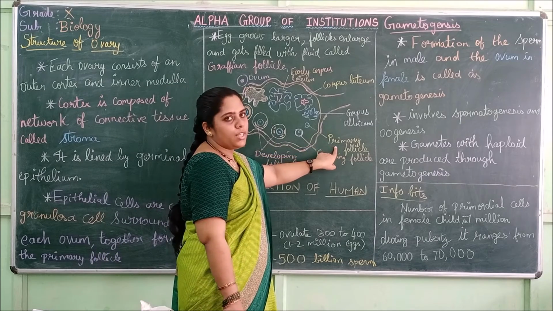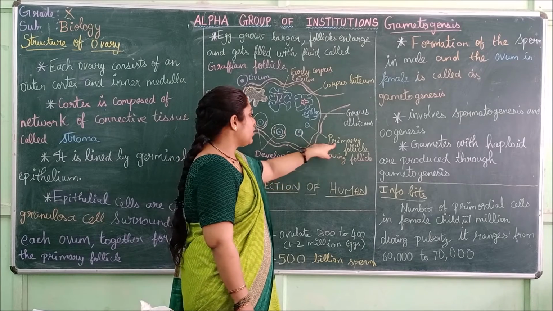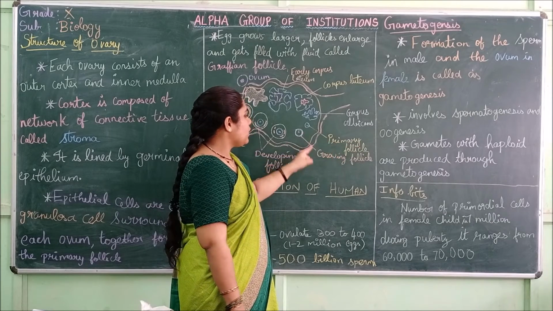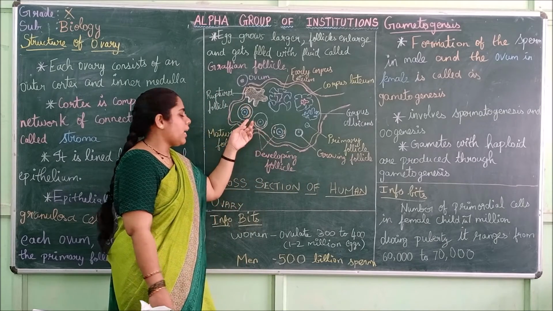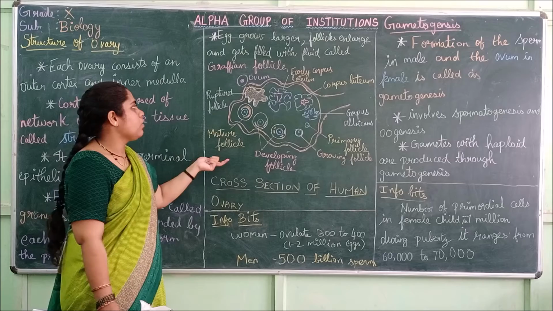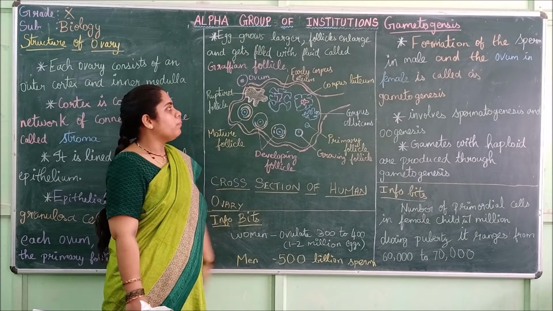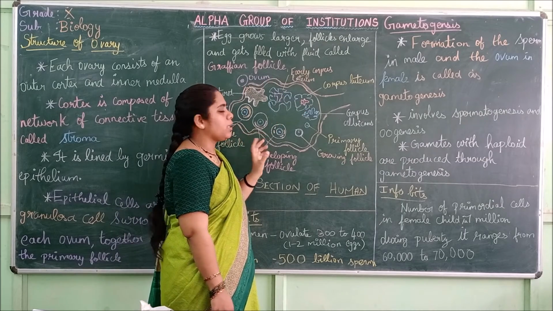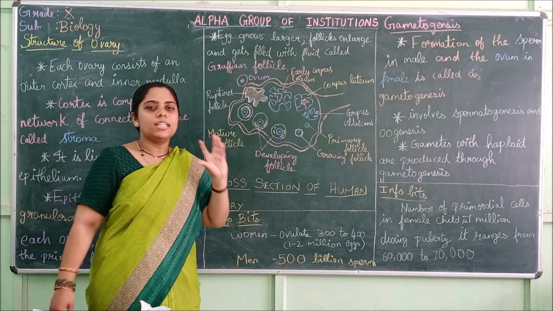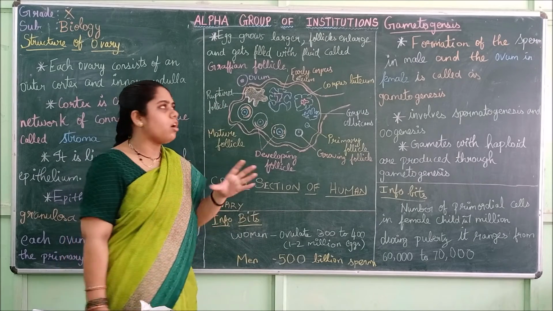First the primary follicle is present, then the growing follicle, and later the mature follicle is reached. After that it ruptures and lets out the ovum. Next comes the corpus luteum, a gland that regulates the menstrual cycle for women.